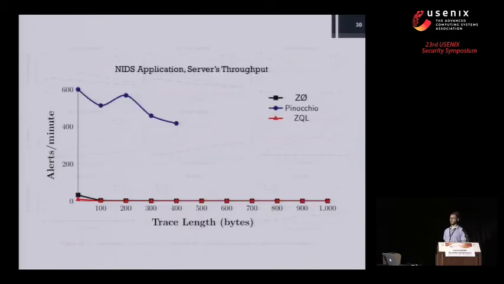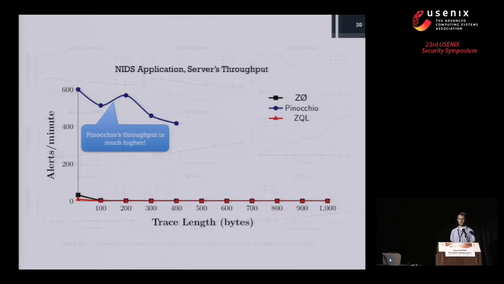If we look at another application, we implemented a network intrusion detection system, or sort of the core of it, and we look at the server's throughput. That just means the number of alerts per minute that the server can verify. We see something that's even more interesting. So here, Pinocchio does a lot better on the server, right? It can handle way, way more alerts per minute, but you can also see that it times out, or just sort of dies out at about 400 bytes of network trace leading to the intrusion.